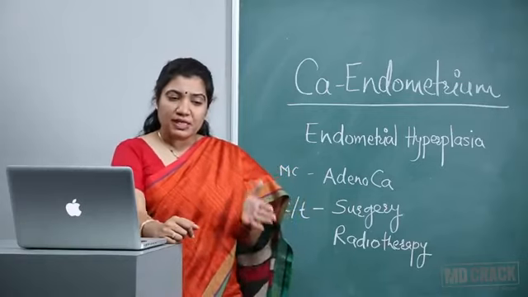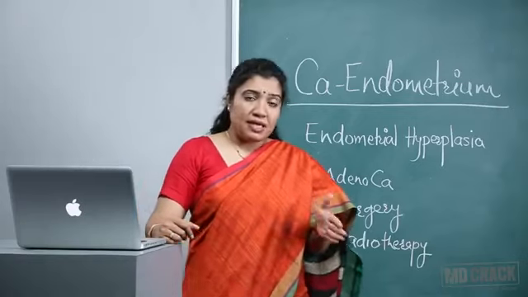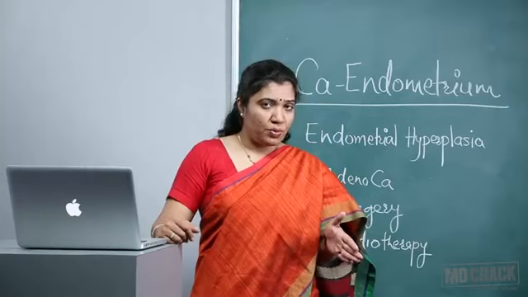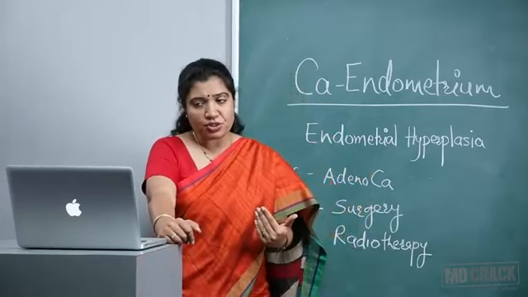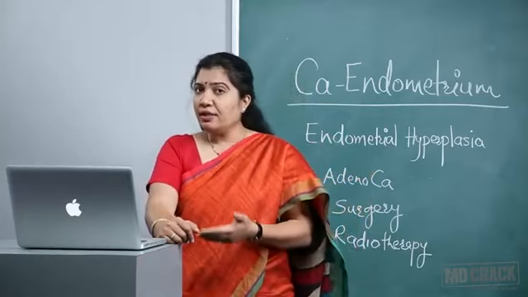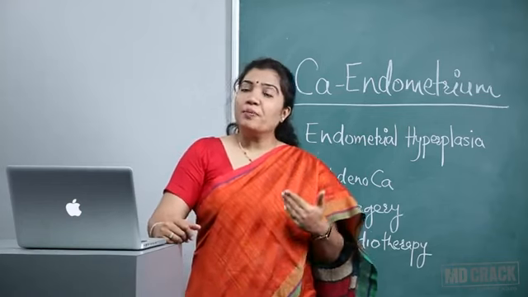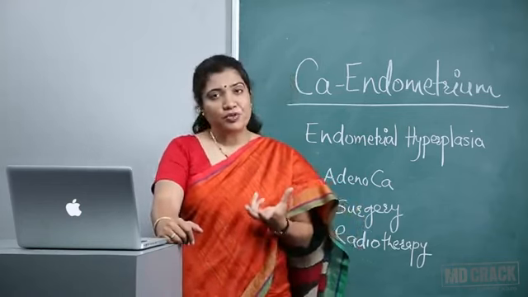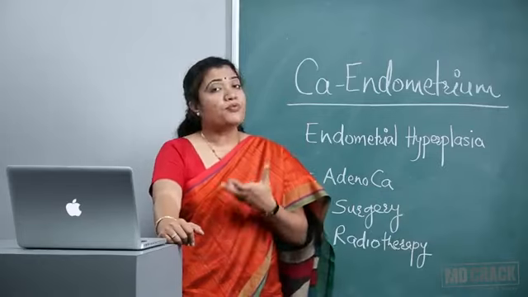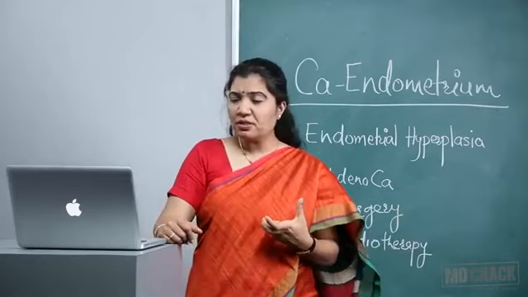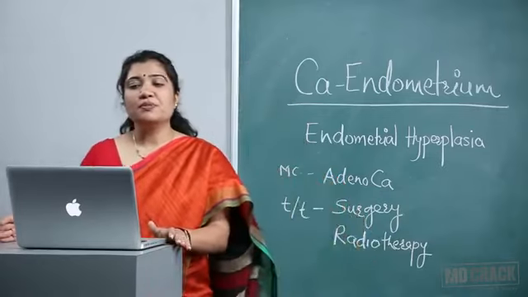So the way in CA cervix we have CIN, that is cervical intraepithelial neoplasia, as a pre-malignant condition, fortunately in this carcinoma also we have a pre-malignant condition called endometrial hyperplasia. So if we can detect the patient in this phase, we can avoid further consequences.